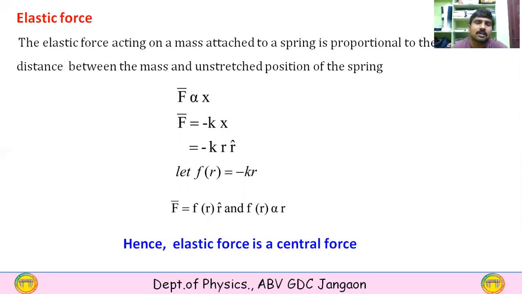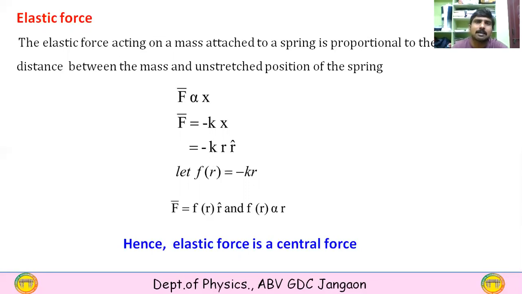Let F of R be equal to minus KR, and capital F is equal to F of R into R cap, and F of R is directly proportional to R. So the elastic force also depends on the position of the spring. So the elastic force is also a central force.